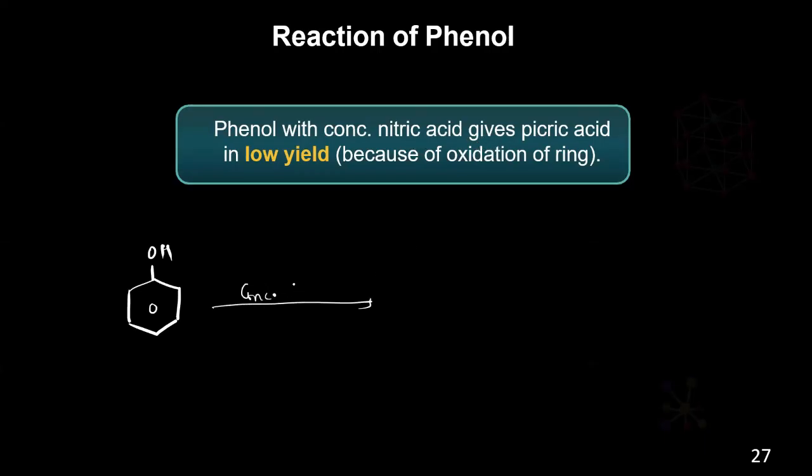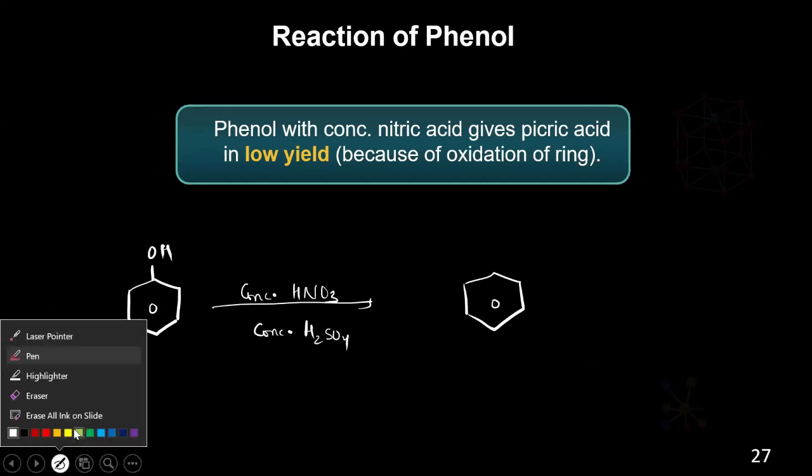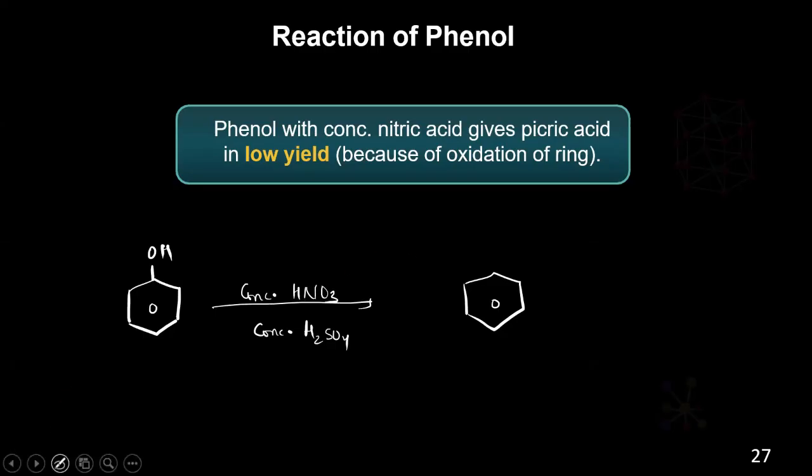With this concentrated nitric acid, you should also treat with concentrated sulfuric acid. Remember, it can be concentrated nitric acid or sulfuric acid. If it is nitric acid, it will give NO2. If it is sulfuric acid, it will give SO2. So the OH will be here. Now I can put NO2, NO2, NO2, arranged as far apart as possible so that they will not show repulsion.